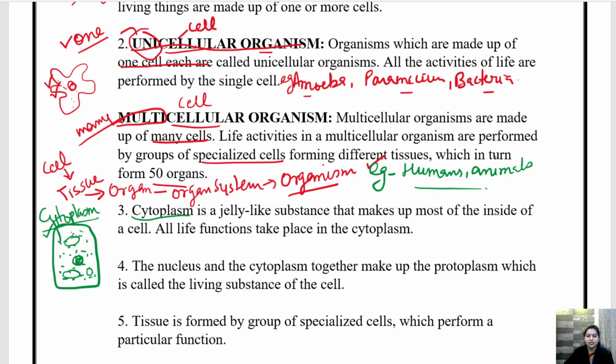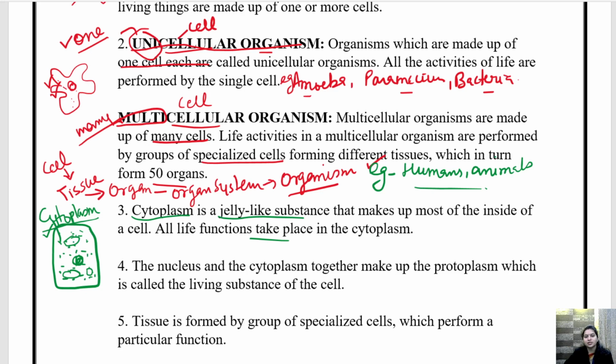Getting it? So what is cytoplasm? Cytoplasm is a jelly-like substance that makes up most of the inside of the cell. Most of the part that is present inside the cell is cytoplasm basically. All life functions take place in the cytoplasm. All life functions like when we respire or when we engulf food, eat food, the energy we get, that energy is generated in mitochondria.